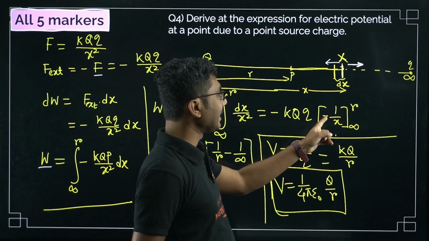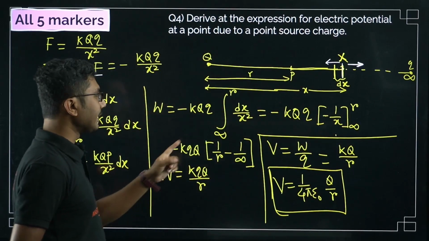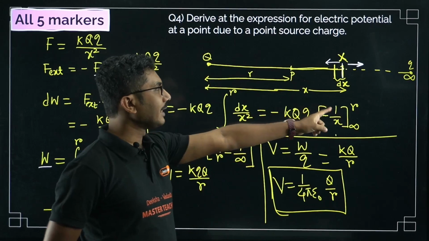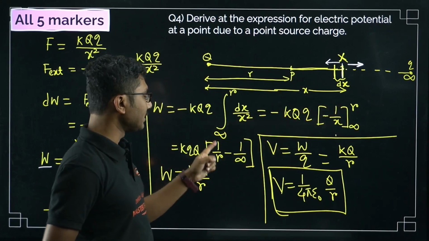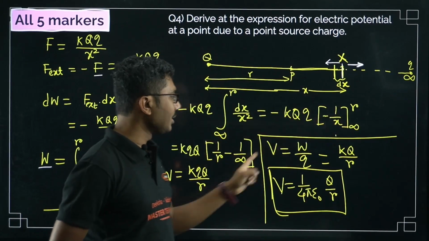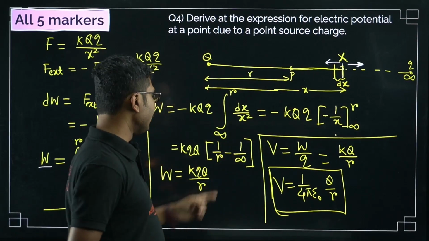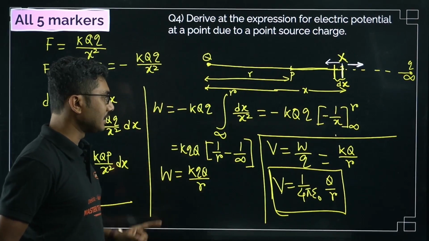Now you can take this negative sign common and bring it outside, so the negative will cancel, so it will become positive. Then first will be the upper limit, that is 1 by r, minus the lower limit, that is 1 by infinity. Now 1 by infinity is 0, so we are left with kq by r. This is the work done.